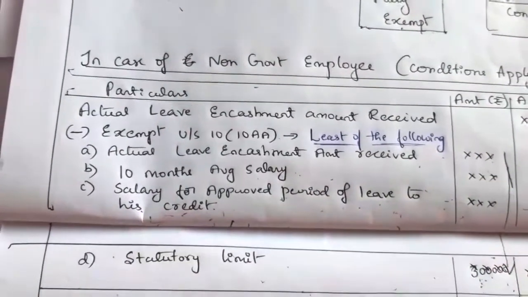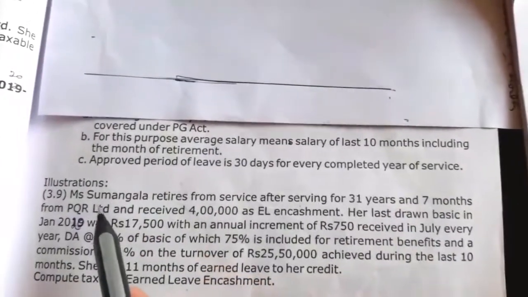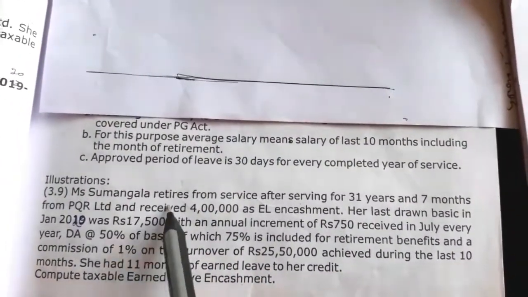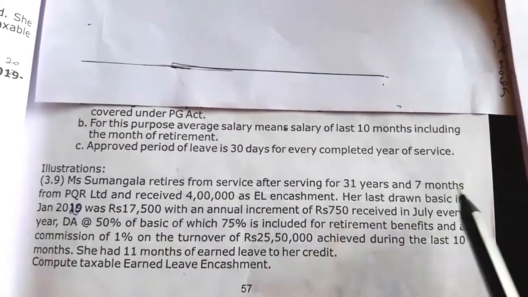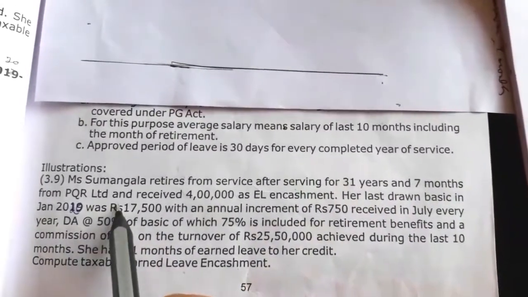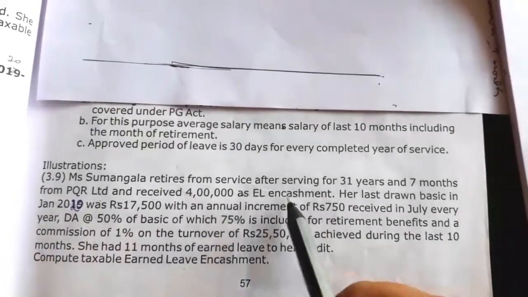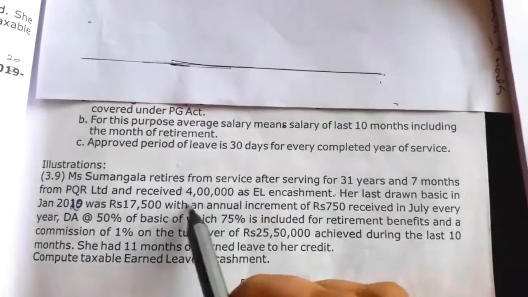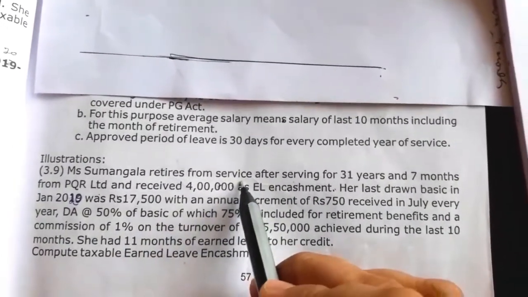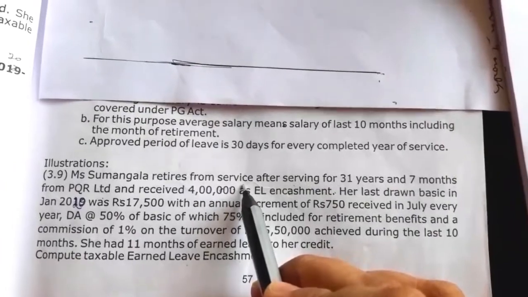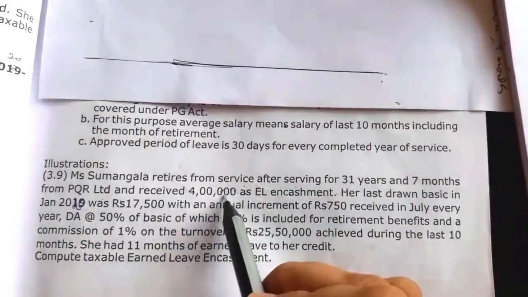First, the actual leave encashment amount received. Miss Sumangala retires from service after serving for 31 years and 7 months from PQR Limited. She is a non-government employee and received 4 lakh as EL encashment. This is nothing but the actual earned leave encashment amount received, which is 4 lakh.